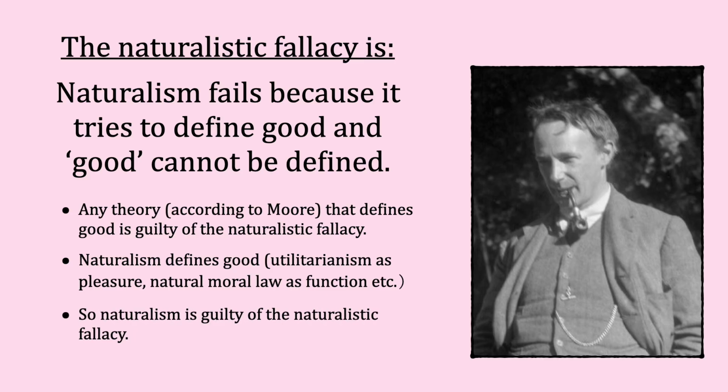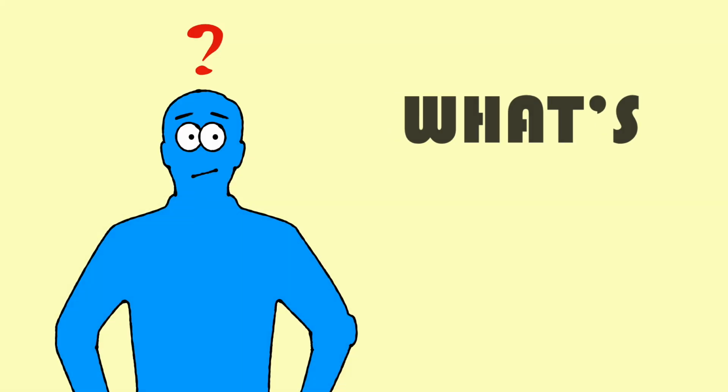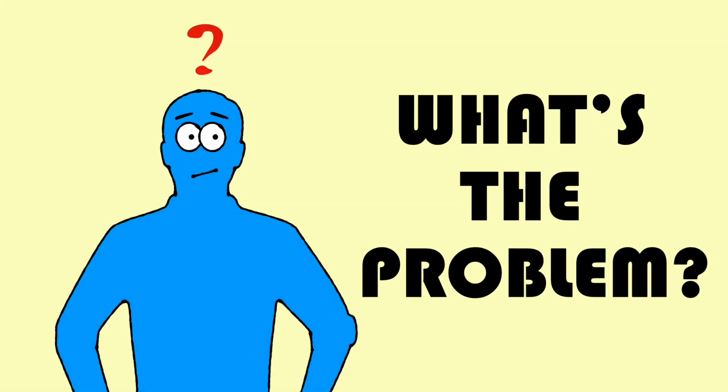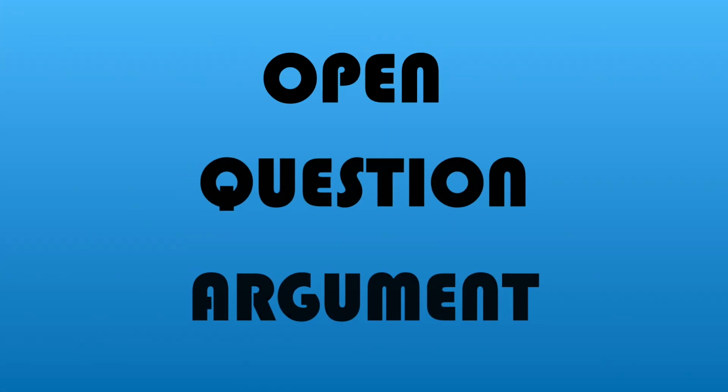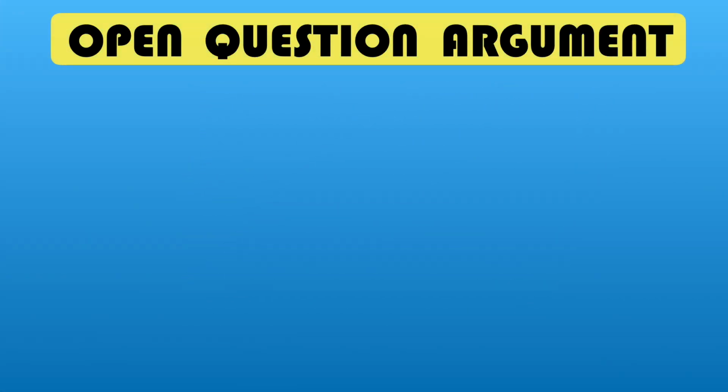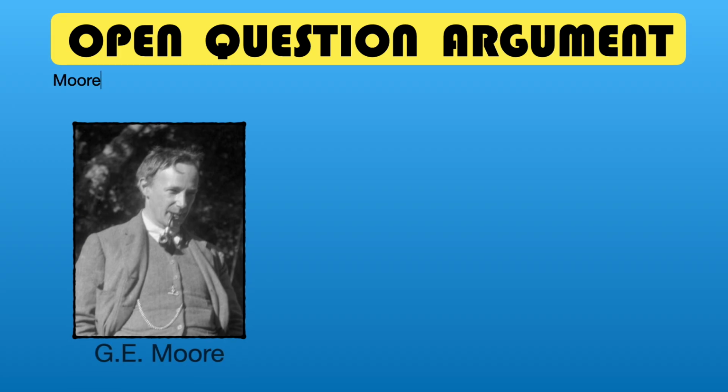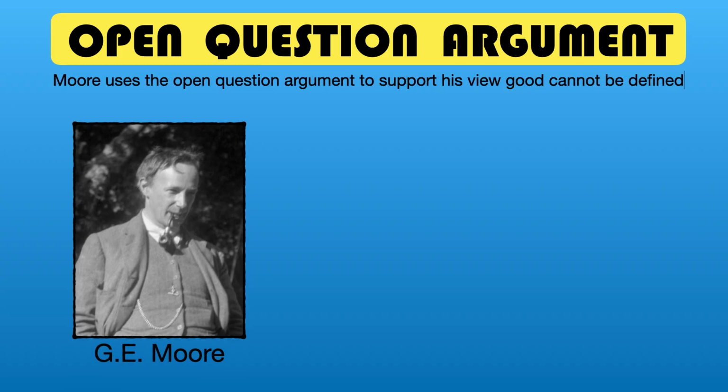A question should be popping into your head right about now. What exactly is the problem with defining good? To understand this, we need to be able to explain what is called Moore's open question argument. Moore's open question argument is used to support his view that good cannot be defined. So in your exam answers, you can explain what the naturalistic fallacy means and then move on to why he thinks it applies by explaining the open question argument.